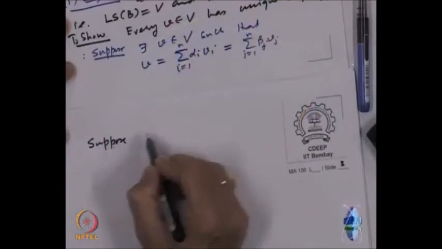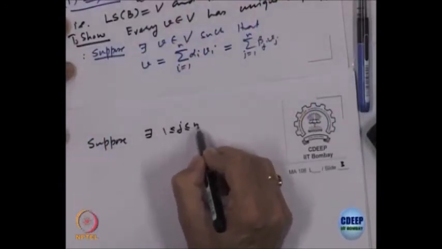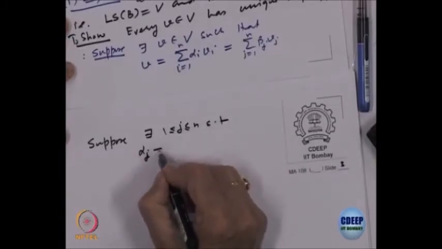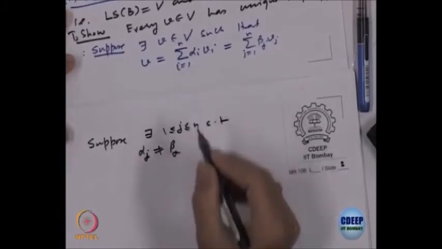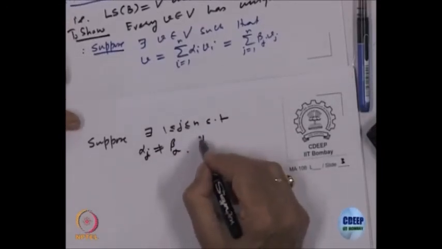It is not possible, that means each alpha i must be equal to the corresponding beta i, right. So, let us assume, suppose there exists some j between 1 and n such that alpha j is not equal to beta j. Then